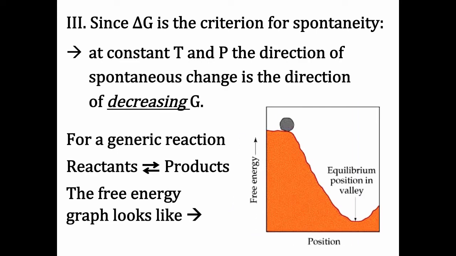and we can think of this as sort of an analogy of a ball rolling down a hill or a rock rolling down a hill, where here is where we start, here is where we end, and the equilibrium position is somewhere in between, and it's going to be at the lowest spot of energy, or of free energy.